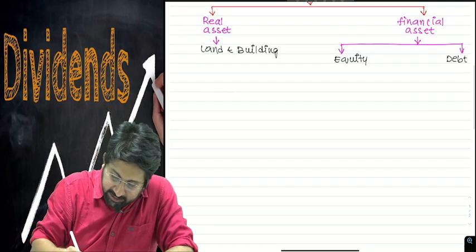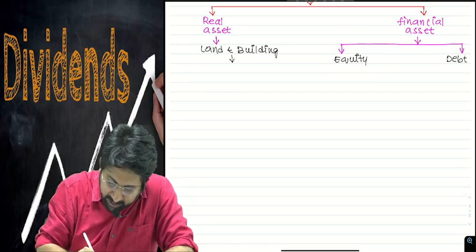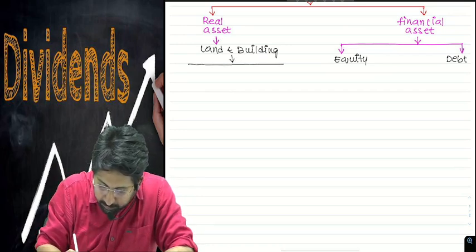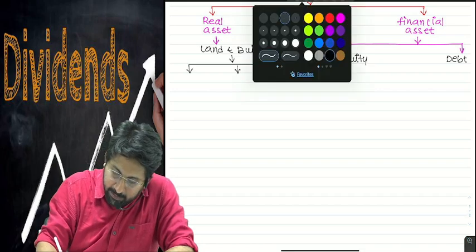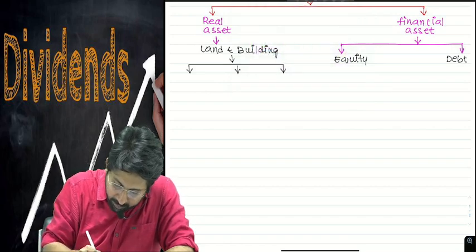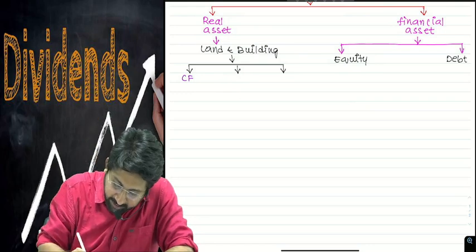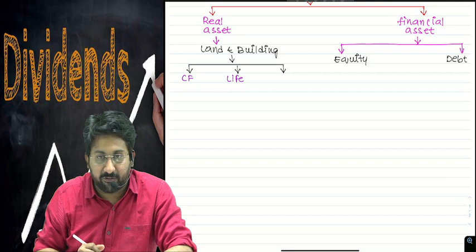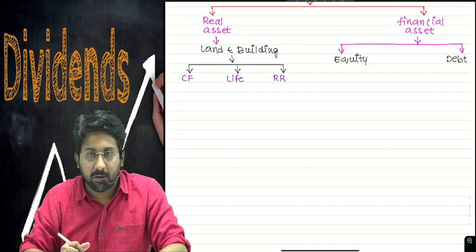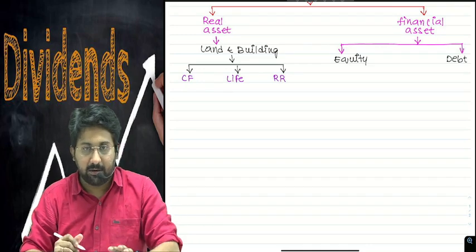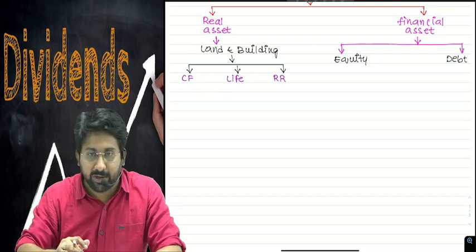Now listen carefully. To value land and building, we require three elements. Element number 1, we require the cash flows we are going to generate. We require the estimated life of this building. We require the required rate. Okay, I will explain this much more clearly. Let us first write down. After that, with numericals and examples, I will explain what I am going to explain now.